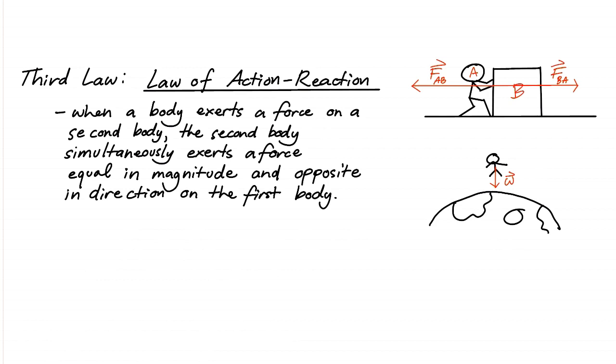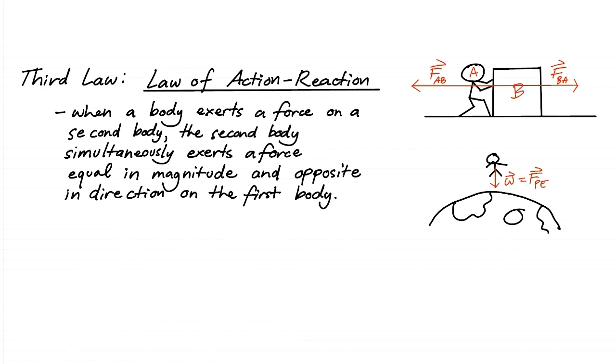So if we call this force here, the weight, FPE, no? This means this is the force exerted on the person. Where does this force come from? It comes from the Earth, no? That is the gravitational force. We are told by Newton's law that in return, this person will also exert a force on the Earth.